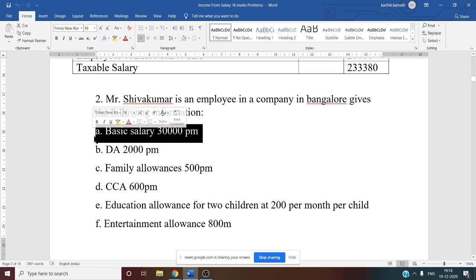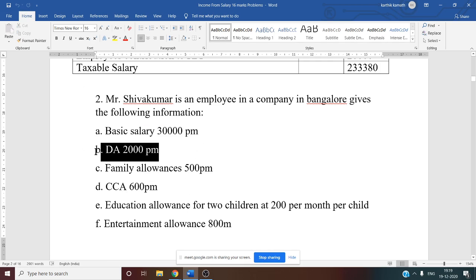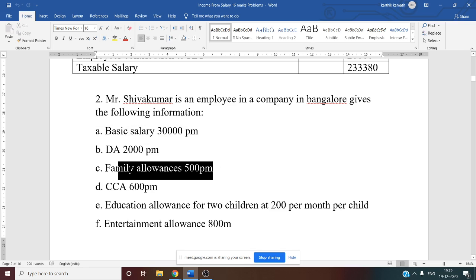So now there is various information given. First thing is about basic salary. Basic salary 30,000 per month. We want it for 1 year because we are calculating taxable salary. That is why 30,000 into 12 you have to do. DA, dearness allowance 2000 per month. Similarly, again 2000 into 12. Then family allowance 500 per month. So this also we have to multiply into 12.